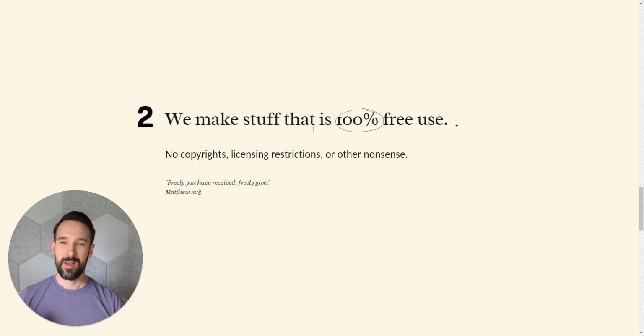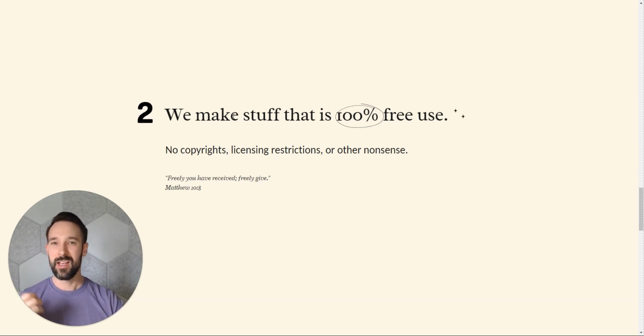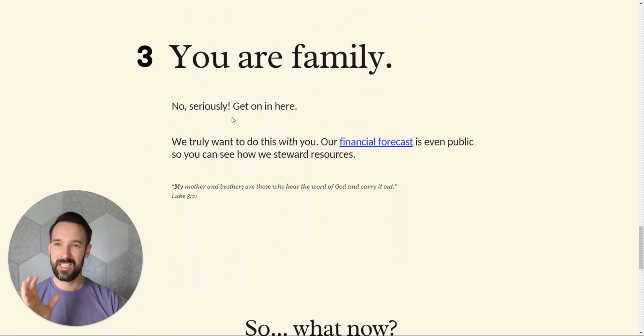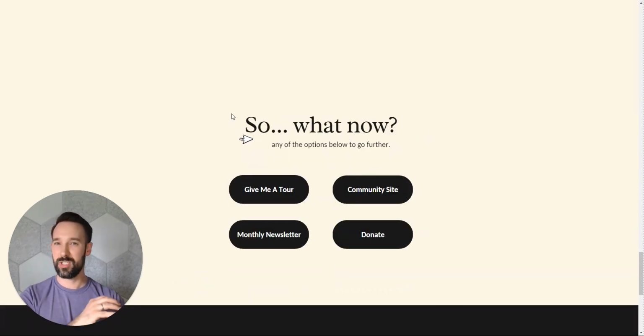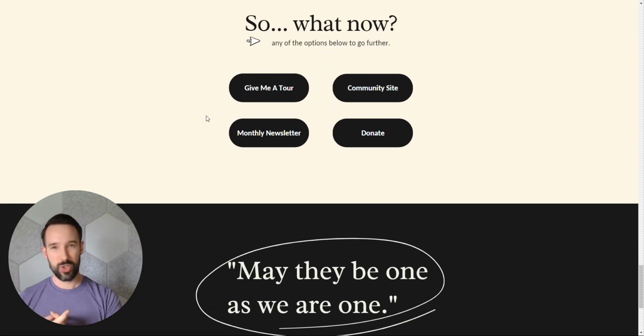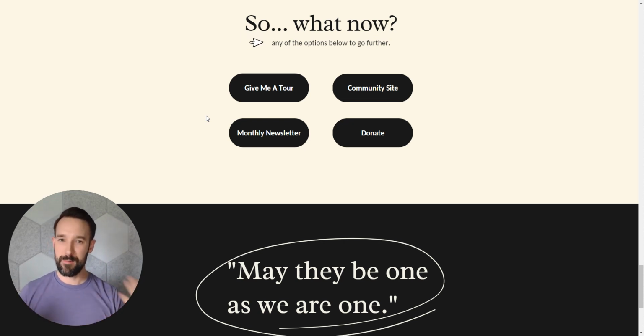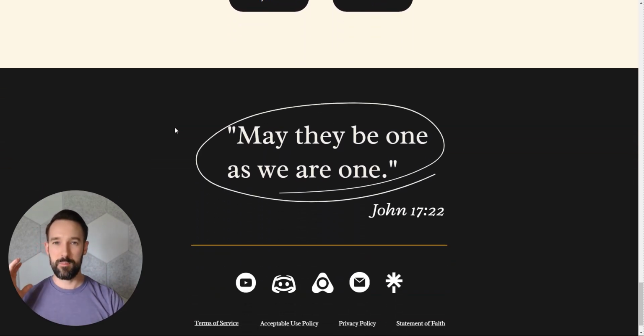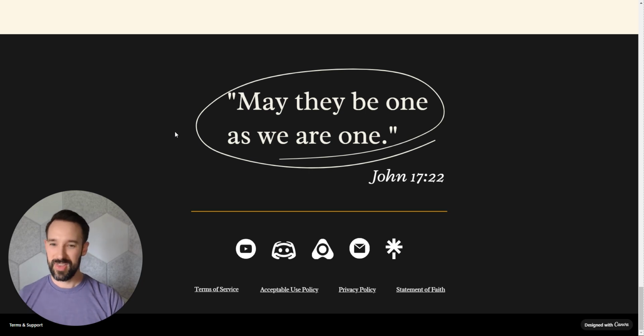We use open data sets, public domain content, and public domain Bible translations so that we can make unlimited use something that is easy and effortless for those who want to put the Bible into context for those around them, for house church leaders who don't have the time to fill out a license request or have to ask, like, hey, can I put this Bible post on TikTok, and if it gets popular, am I going to be breaking usage restrictions? How can we make a Bible that supports everyone to just be the hands and feet of Christ wherever they're at? That's our goal.